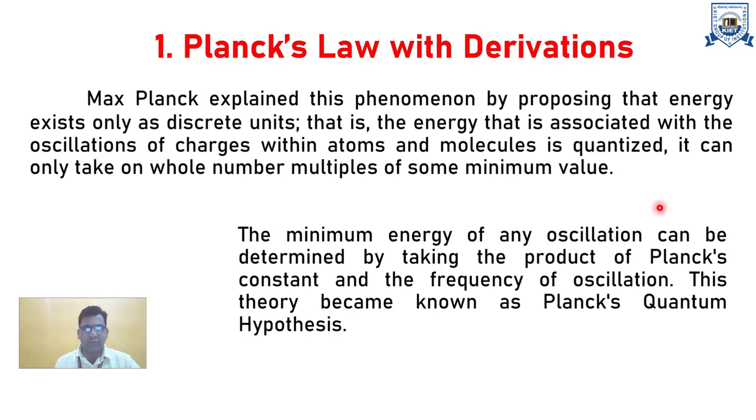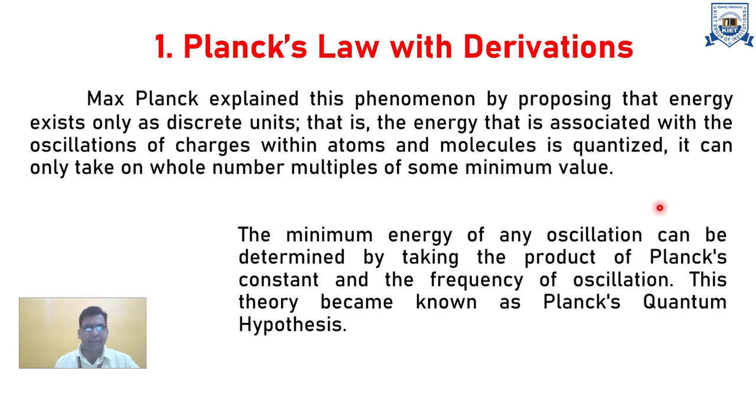Max Planck explained this phenomenon by proposing that energy exists only as a discrete unit. That is, the energy associated with the oscillation of charge within atoms and molecules is quantized. It can only take on whole number multiples of some minimum value. In the previous lecture we saw that black body radiation could not be properly explained. Wien's law is only explained for shorter wavelength. Rayleigh-Jeans law is only explained for longer wavelength, but cannot predict exactly the parameter value.